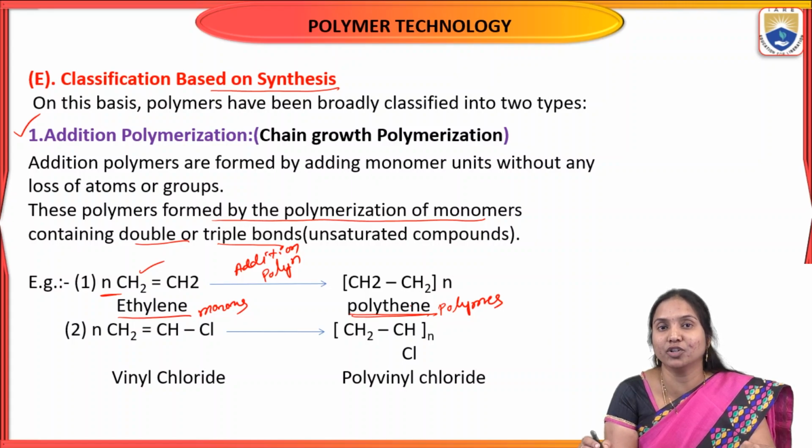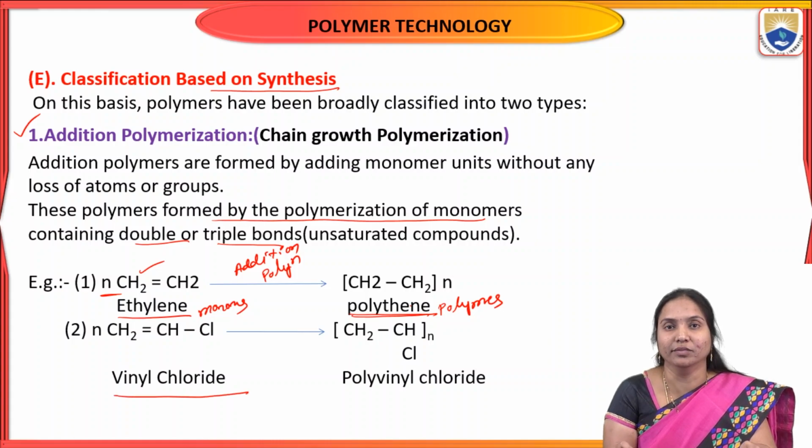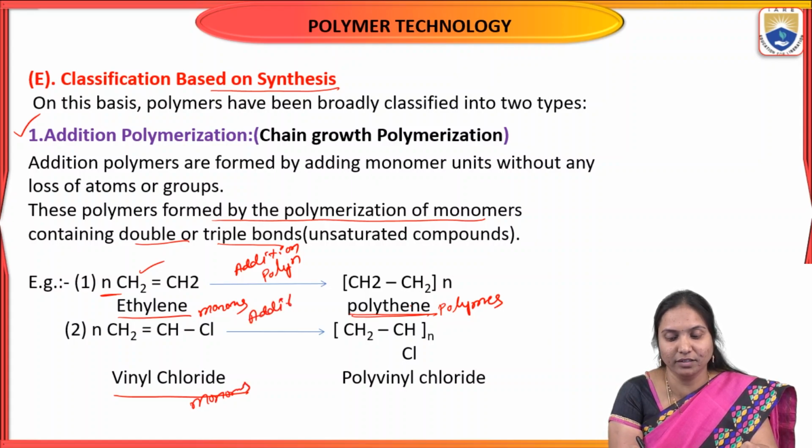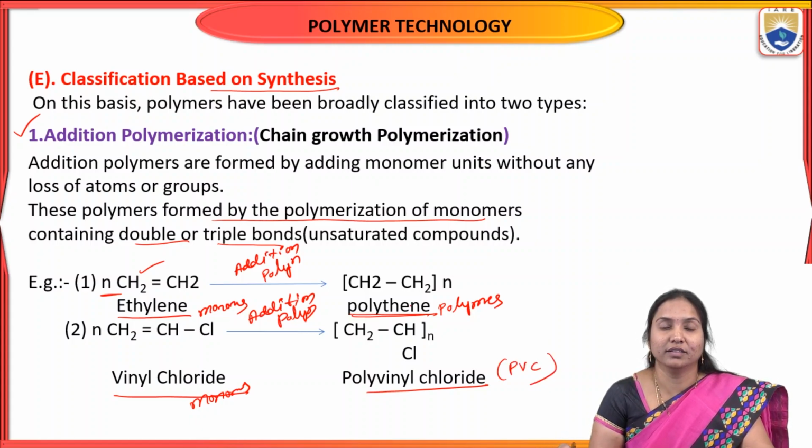There is no elimination of byproduct, only adding, and then it forms polyethylene. Another example is vinyl chloride. Vinyl chloride is the monomer, and it undergoes the same addition polymerization. The same vinyl chloride monomer repeats several times without eliminating any byproduct, and then forms polyvinyl chloride. This is the best example of addition polymerization.